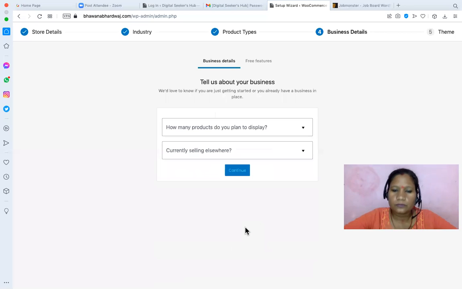Is the concept of free and paid optional, or can I give any product for free also? Yes, while you're setting up, free or paid is not about your product. The free and paid we have seen is the WooCommerce feature. WooCommerce is saying if you want to sell your physical product, this is available in their free version.